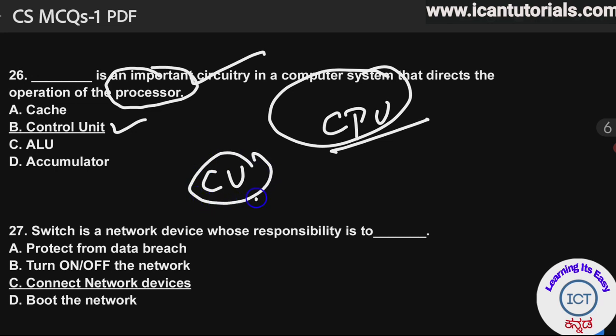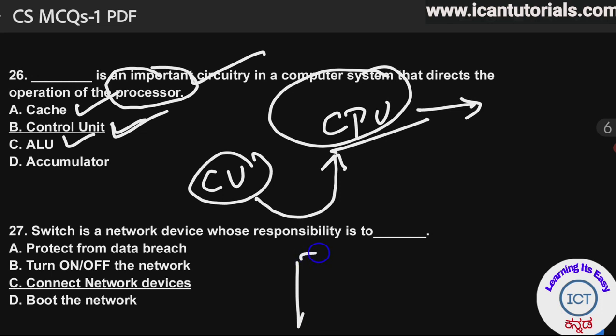Control unit is going to direct the CPU or give the instructions to the CPU to perform some operation. See here, cache is a temporary memory. Control unit is going to control the processor or give the direction to the processor. ALU stands for arithmetic and logic unit.